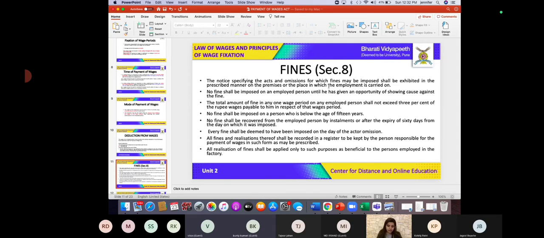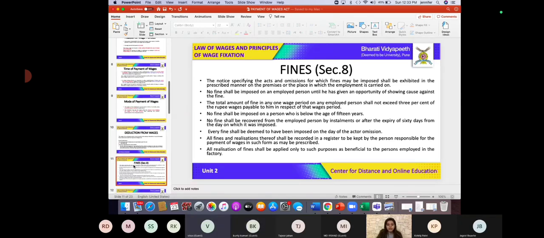Is this clear, students? It is like a tax we pay, and all the money is used for us. Correct. Definitely, it can be interpreted in that way. So whatever fine is collected by the employer must be used for the benefit of the employees only. So this was in regard to fines, which is considered as one of the deductions. Now let us go ahead.